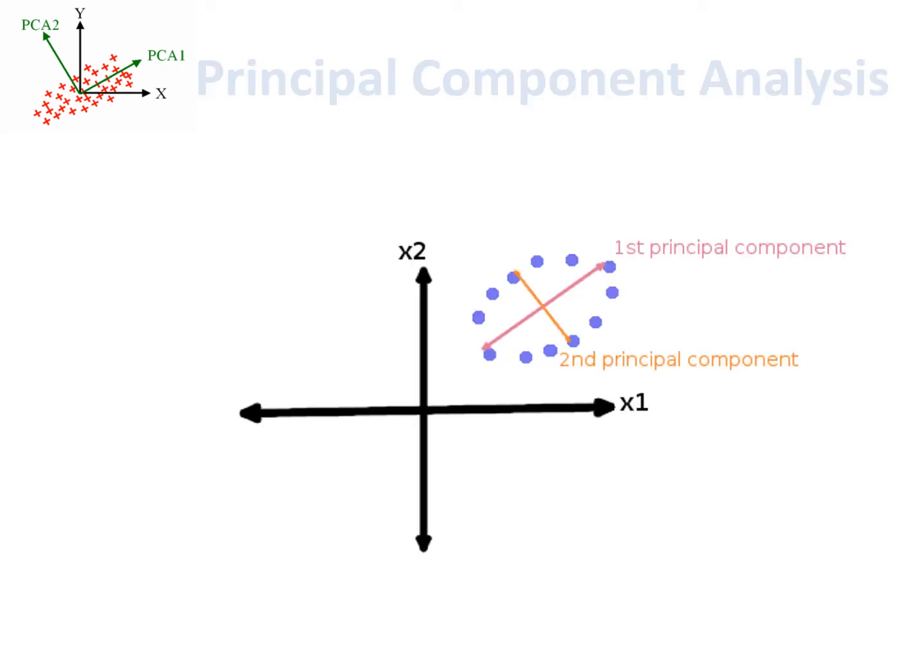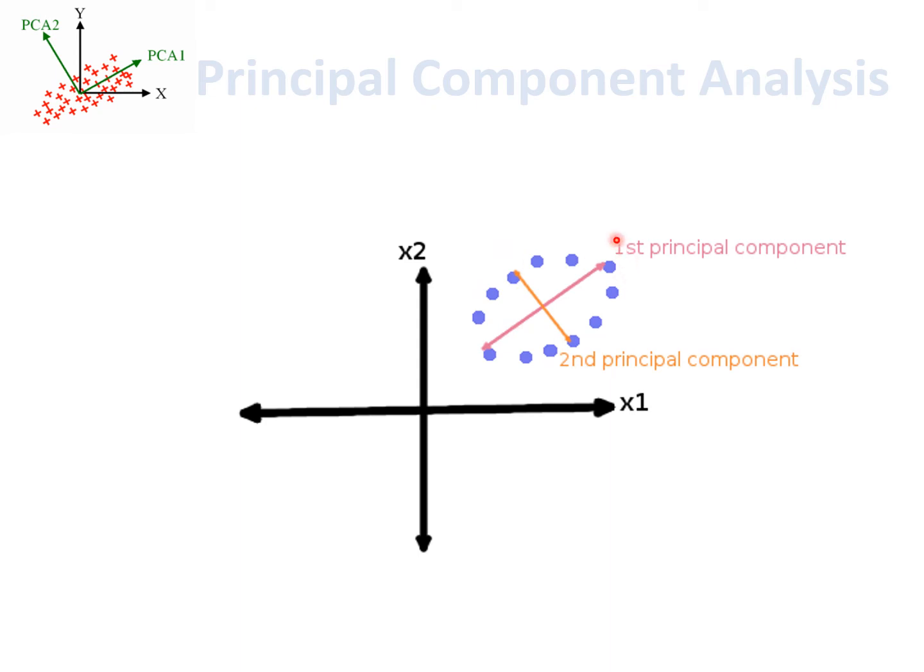So this is a diagram which shows the two principal components. Here we have a graph like this. This is our y-axis and this is our x-axis. The x-axis is denoted by the label x1 and the y-axis by the label x2. These dots are our data points, and we have to find the principal components in this particular data distribution.